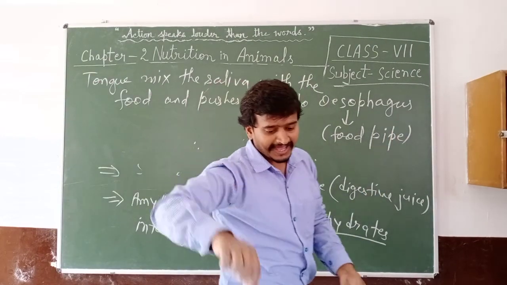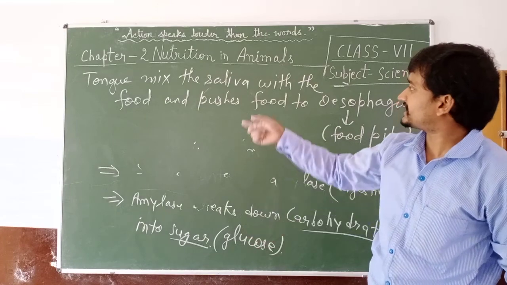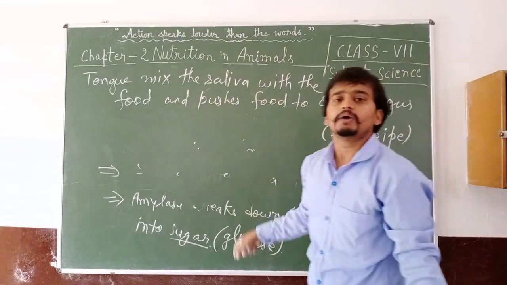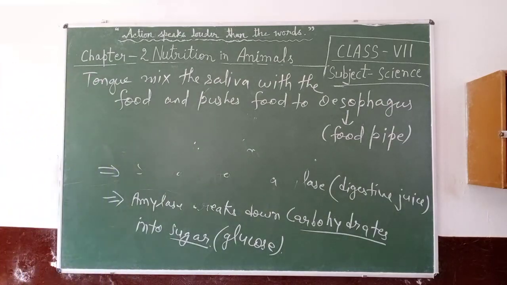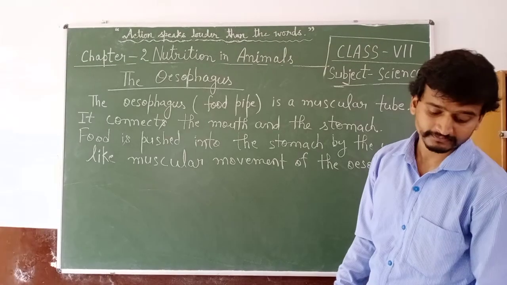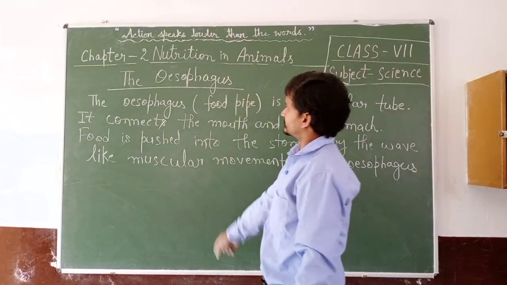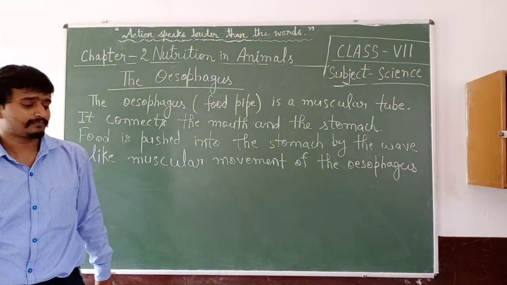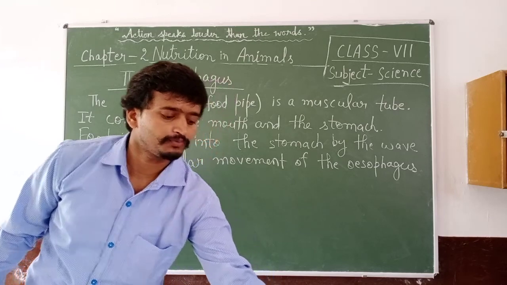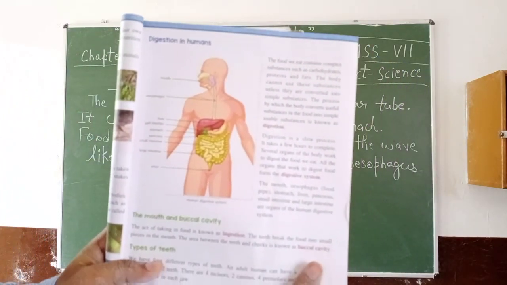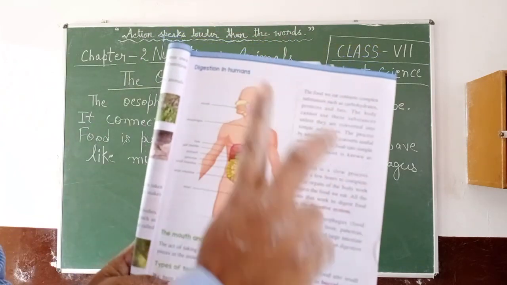Next, we will discuss the esophagus or food pipe. First of all, see this in your book. This is digestion in humans.